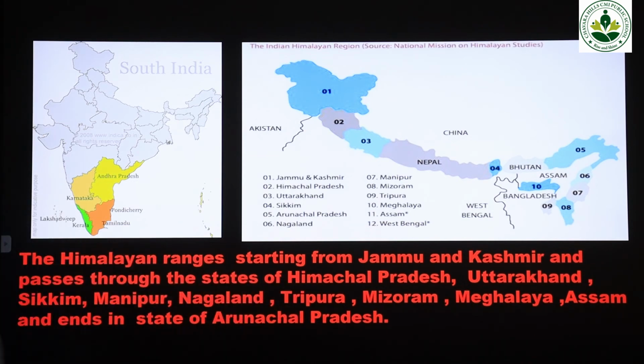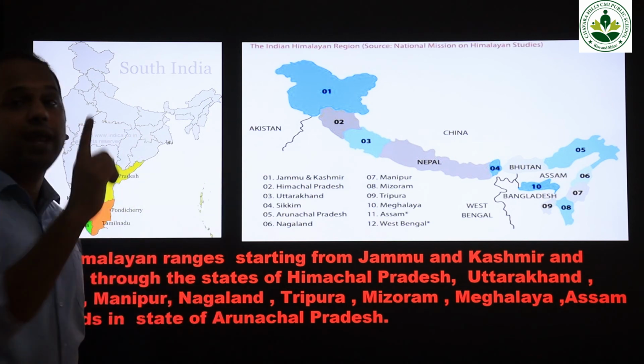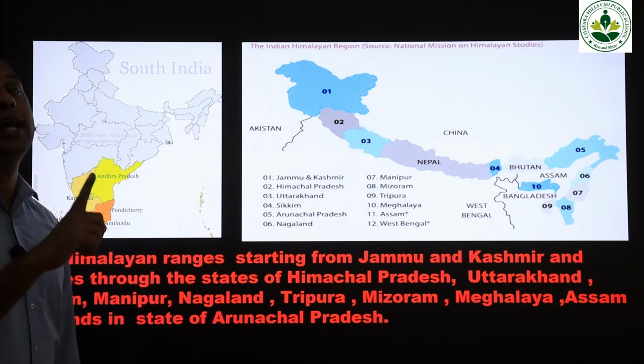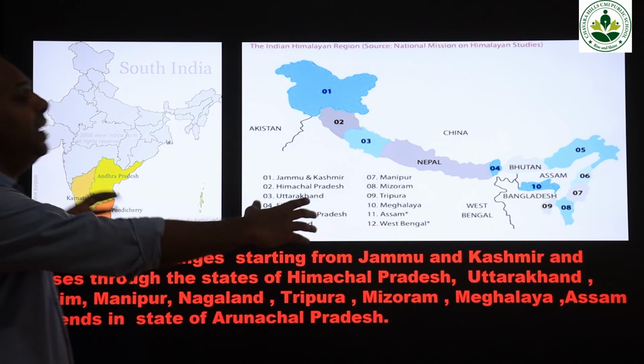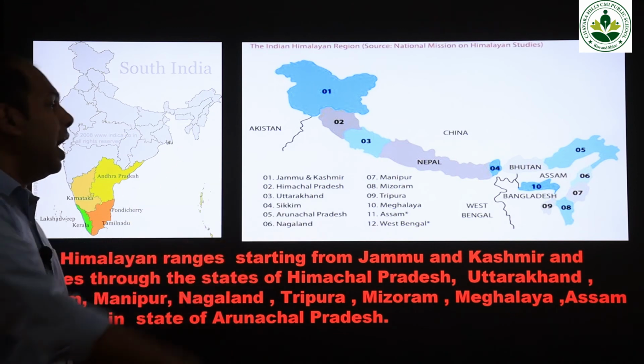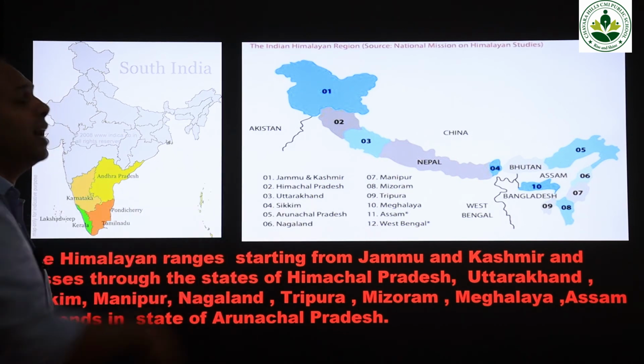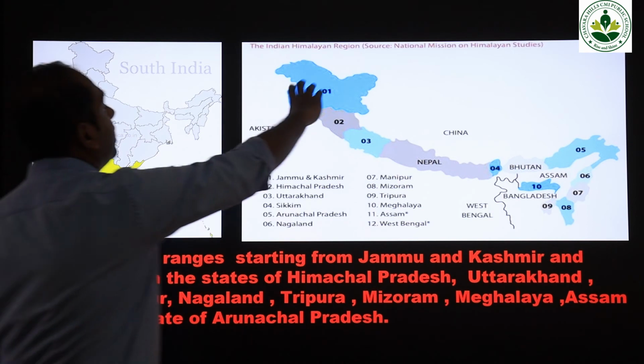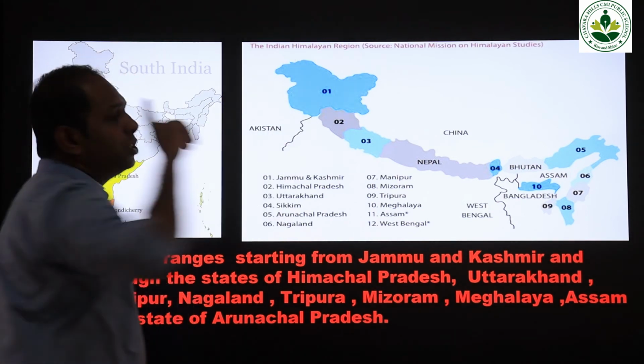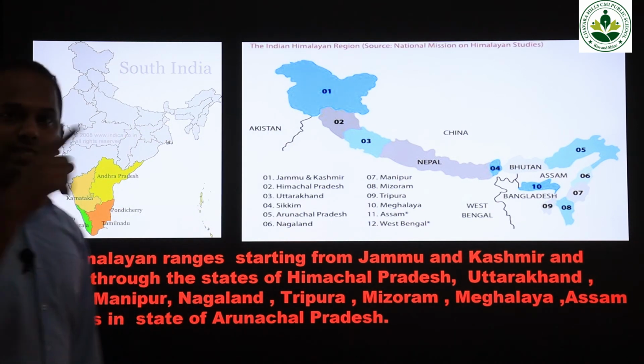As I told you, the Himalayan mountain is not one mountain, rather it is a mountain range, a group of mountains located together, starting from Jammu and Kashmir. You should also understand that Jammu and Kashmir is not a state now.